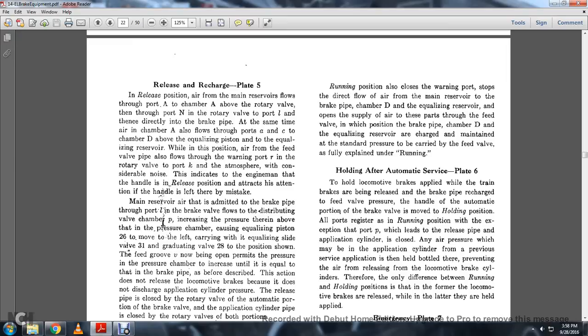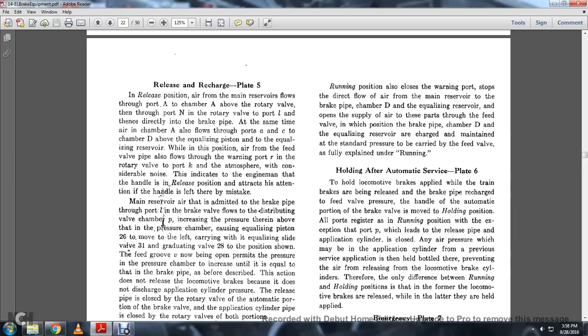Release and recharge, plate 5. In the release position, main reserve air flows with port A to chamber A, with the rotary valve with port 9, with the rotary valve with port L, and then directly to the brake pipe. At the same time, chamber A flows through ports A and C to chamber D with the equalizing piston with the equalizing reserve, while the piston air is from the head of the valve pipe